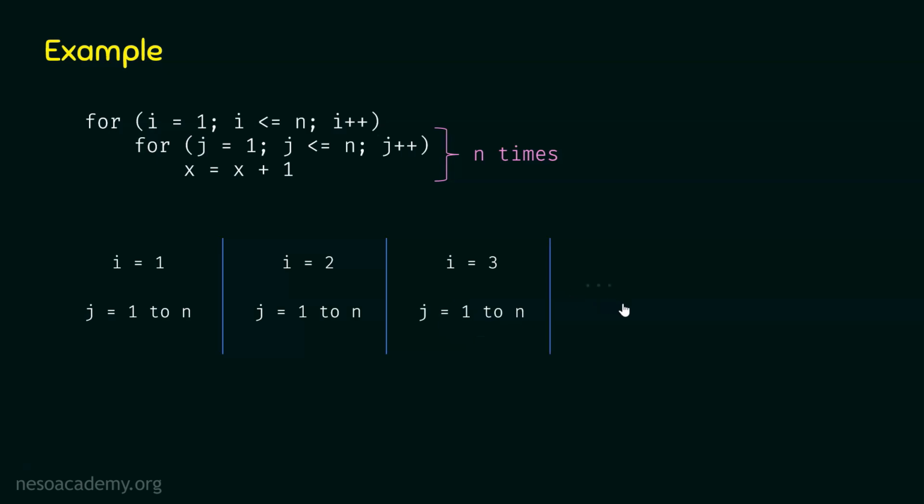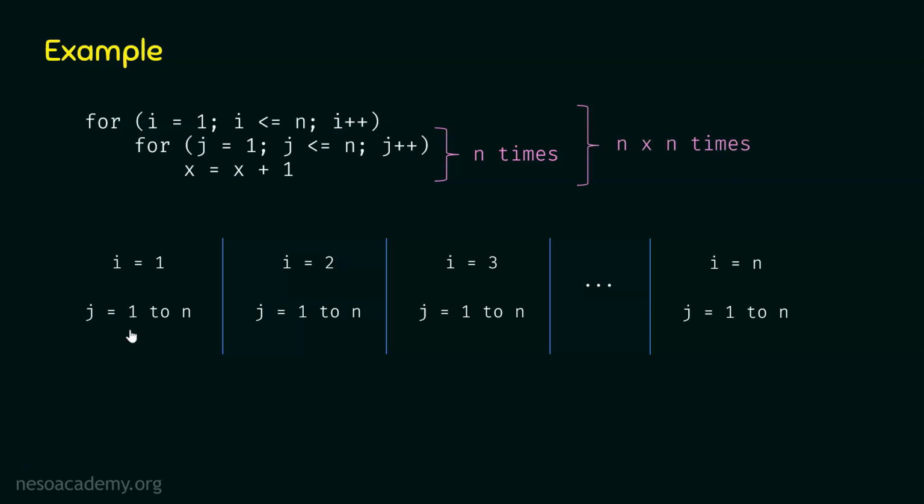And this process will continue up to i equal to n. And for this value of i also, j will receive values from 1 to n. So it is clear for each value of i, this for loop will run n times. And there are a total of n values of i. This means this entire loop will run n into n times.